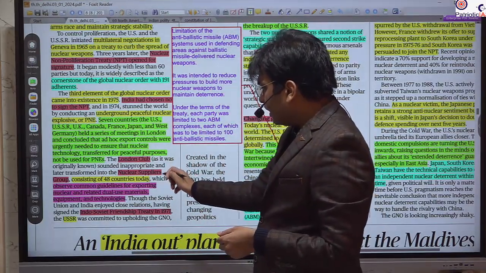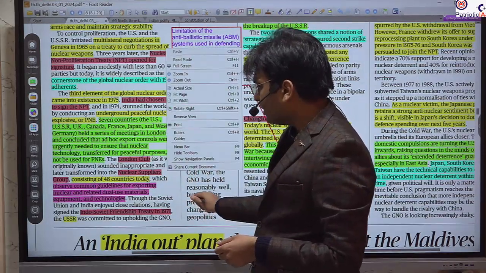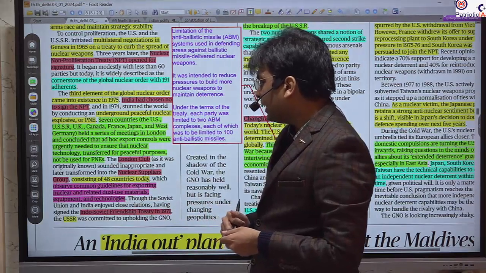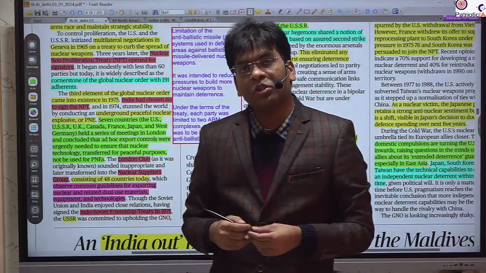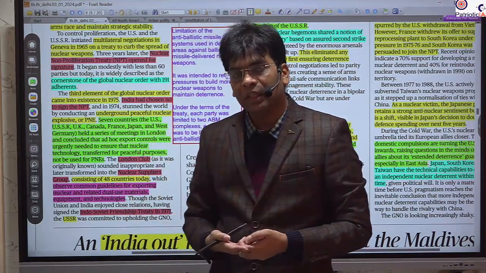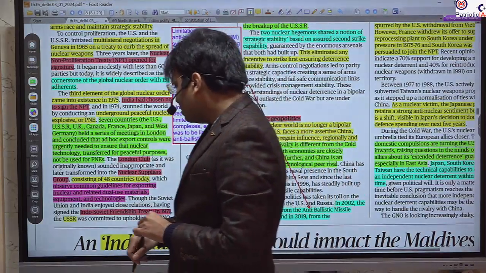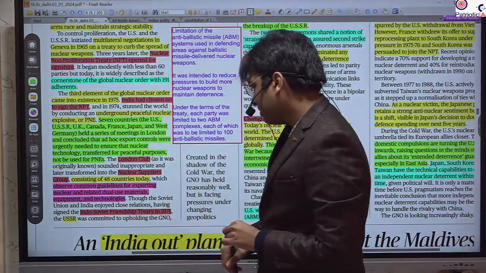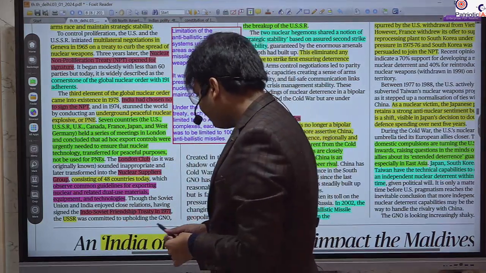What is the main function of the Nuclear Suppliers Group? Its function is to provide guidelines related to dual-use material, on how material and technology should be transferred from one country to another so that it doesn't result in misuse and, particularly, the development of nuclear weapons. So this is all.